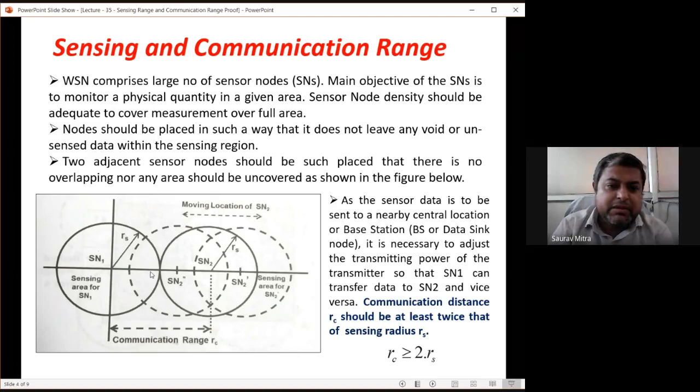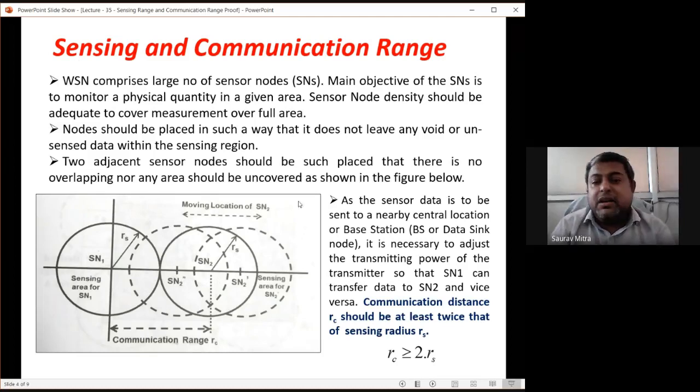This wastes power, but there is no area which is not sensed. But if SN2 is shifted rightward, its center comes here, and there is a big area between the sensing ranges of SN1 and SN2 which is not sensed. This is not acceptable.